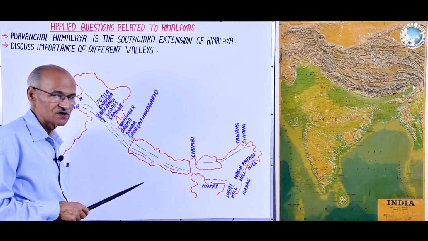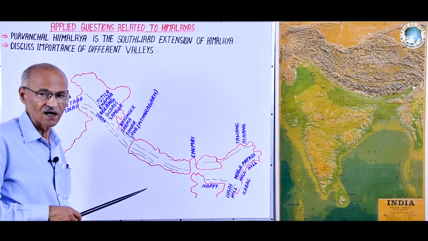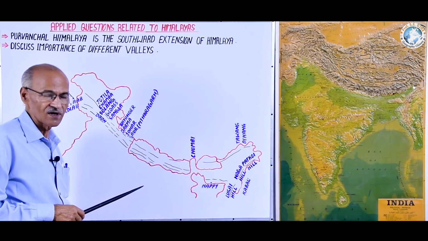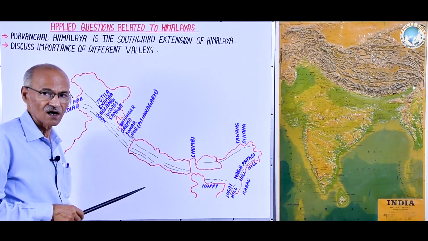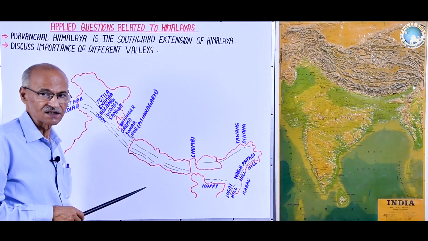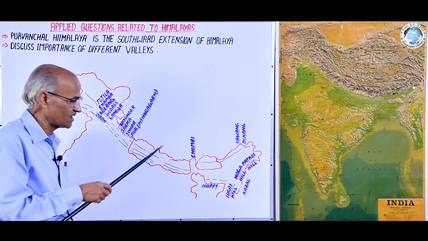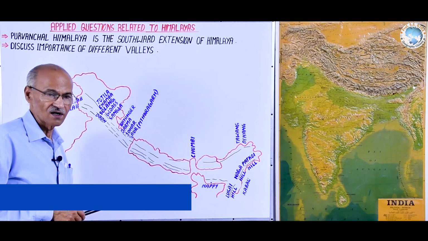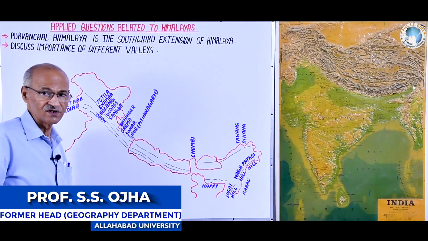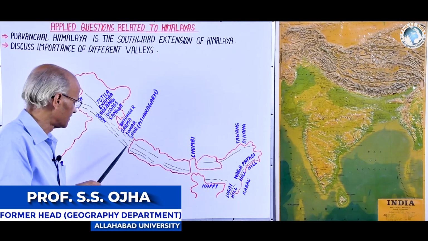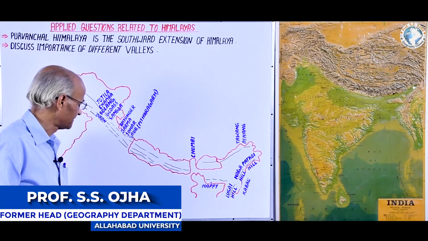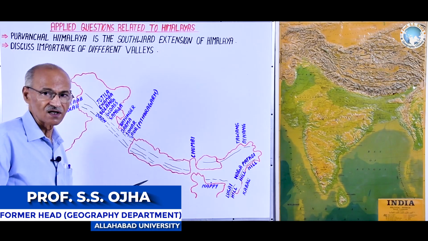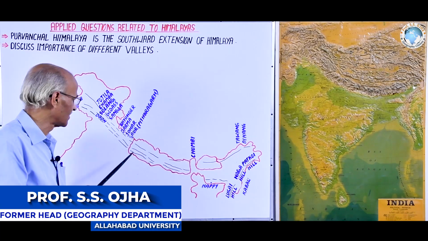The endogenic forces cause synclinal valley and rift valley, which are tectonic, and the valleys formed by the exogenic forces are fluvial valleys, glacial, karst, and a number of valleys. Here, the valleys found in the Himalayan region are of two types. Number one, due to endogenic forces, which are synclinal valleys, and the second are the valleys formed by the external forces like karst valley, glaciofluvial valley, fluvial valley.